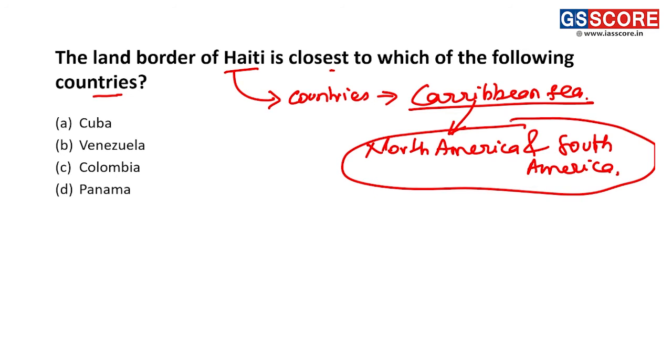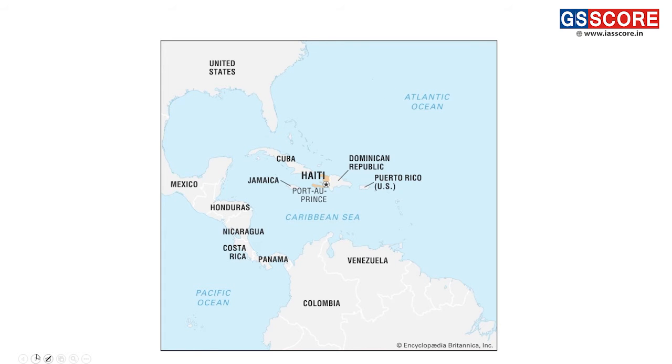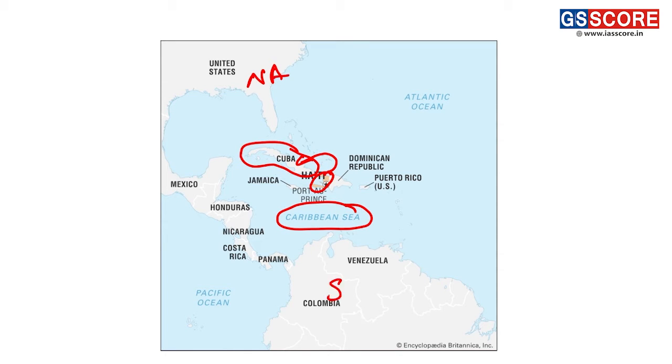Okay, it is between North America and South America. There are numerous countries which are present in this Caribbean Sea. So looking at this statement and looking at the location of the Haiti island, we can see this is the Haiti country, and the nearest country to Haiti is Cuba. This is located in the Caribbean Sea, present between North America and South America, and here it is also becoming a part of the Atlantic Ocean.